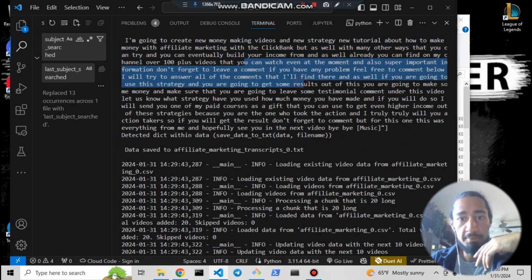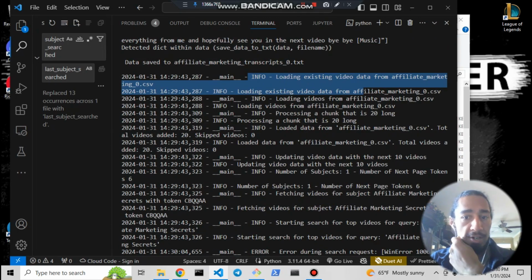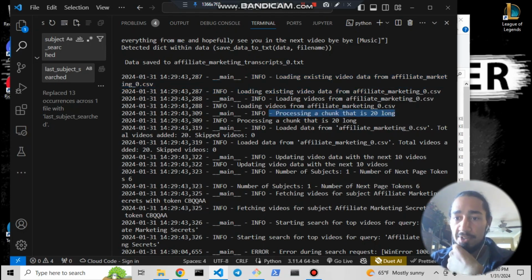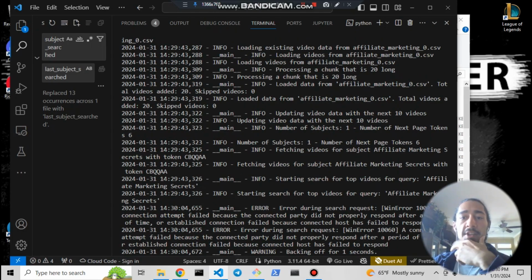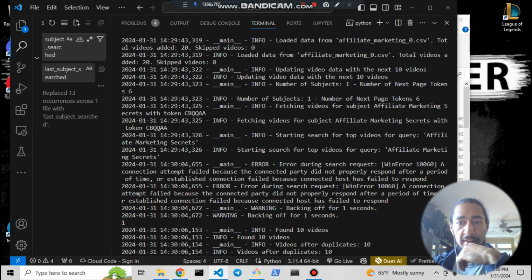I just did this for debugging purposes. This is the get top videos function right here. So it processes chunks. So if you're trying to do a lot of videos, it can chunk it up for you. Okay, it's going through here, dealing with the next page tokens. Honestly, I'm not 100% clear if my logic handling next page is accurate. It's somewhat valid, but I don't think it's optimal. Definitely needs a second pair of eyes.